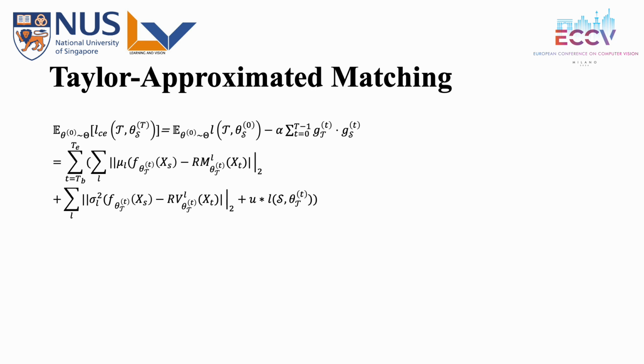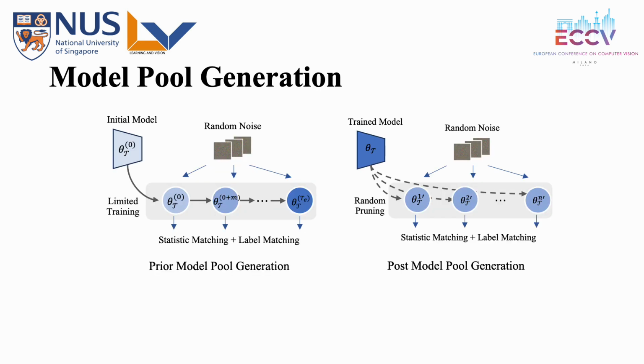Here we have used the running mean and variance stored in the batch normalization layer instead, because this is very difficult to compute for a large dataset. We match the mean and the variance of the synthetic data and the original data over features based on different teacher models, and also the classifier constraint we mentioned at the beginning. For more theoretical analysis, please refer to the supplementary. Here we propose two efficient model pool generation strategies, the prior and the post-generation, corresponding to two practical cases. Both strategies can generate the model pool from one single base model.